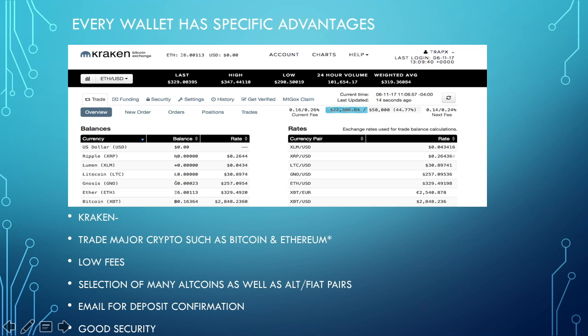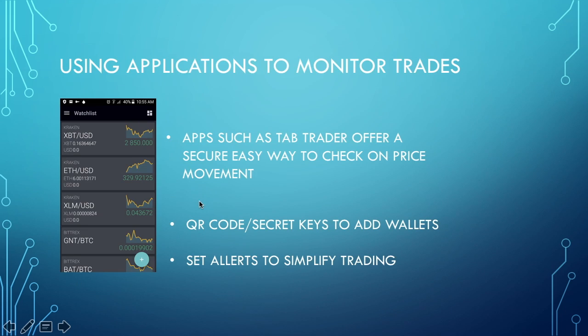Let's see. After you've used Coinbase or Kraken, for example, or Bittrex to decide which trades you want to place or crypto assets you would like to acquire, you can use an app such as Tab Trader, and it's just an easy, secure, very visible way to track any investments or purchases that you may have made. It's very secure. You can only log in via a QR code that'll be scanned or secret keys to add your wallets.